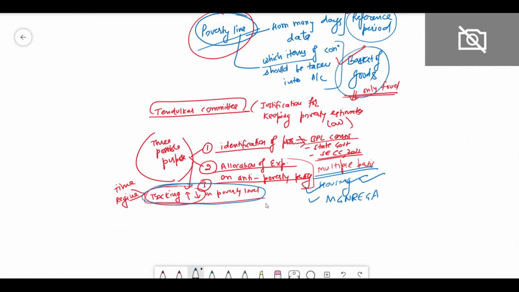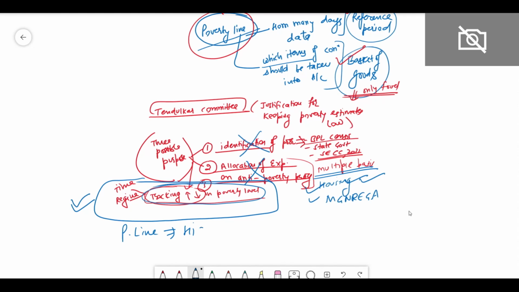So now these are the three different purposes. It means in the first purpose we are not using Tendulkar committee data. In the second purpose we are not using the Tendulkar committee data. We are using the data for the third purpose only, that is for identifying changes in the overall poverty in India, right? So now Tendulkar committee said that we have kept the poverty line as high